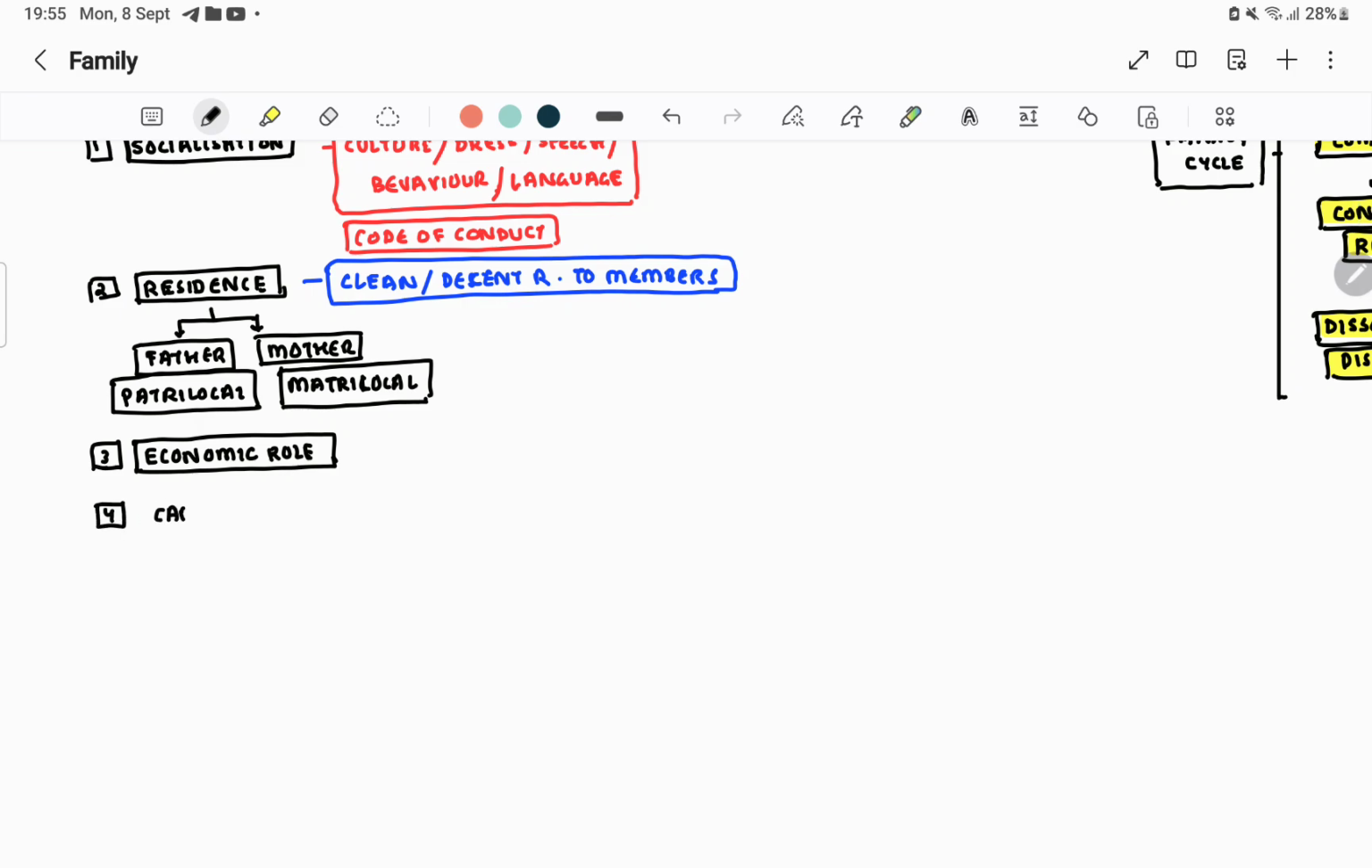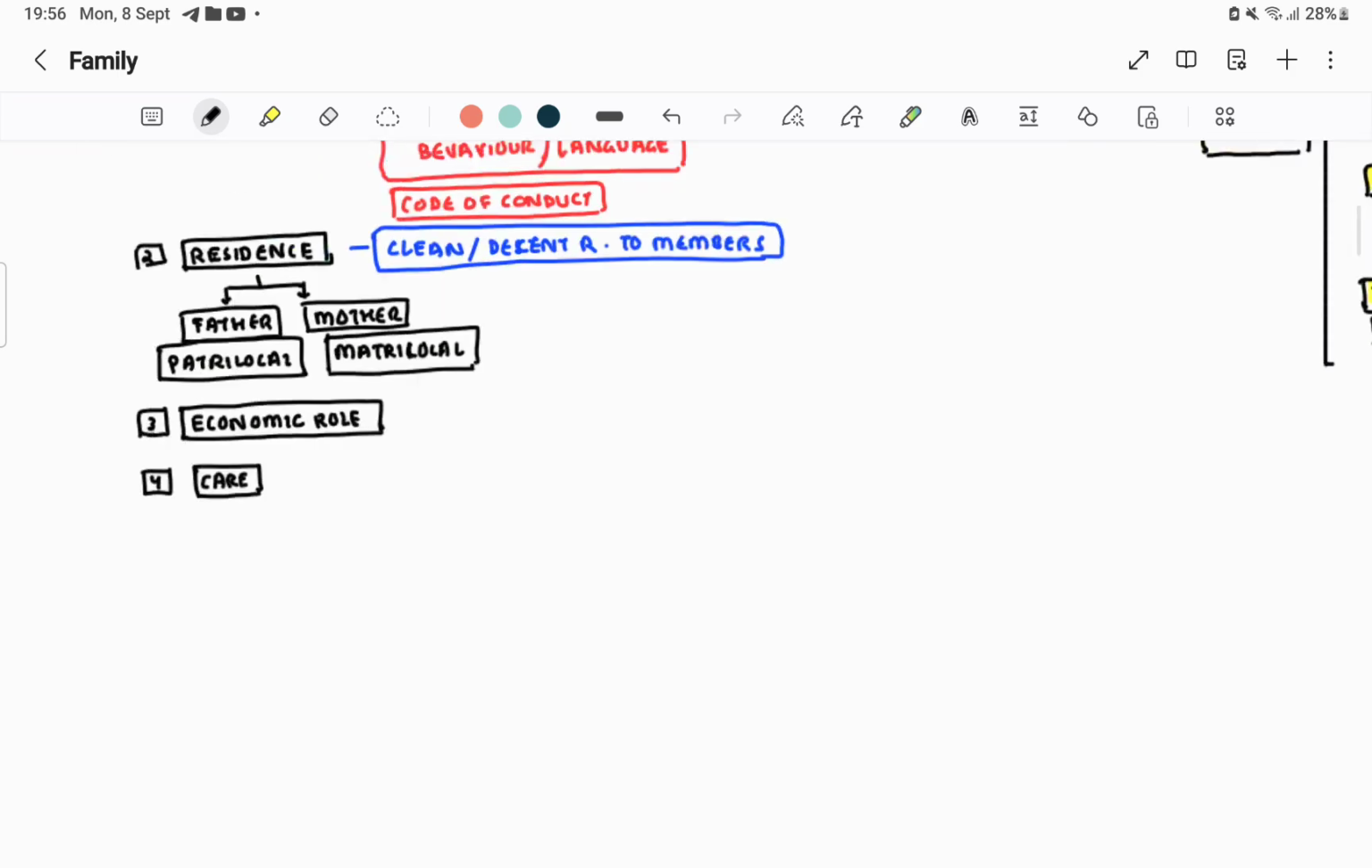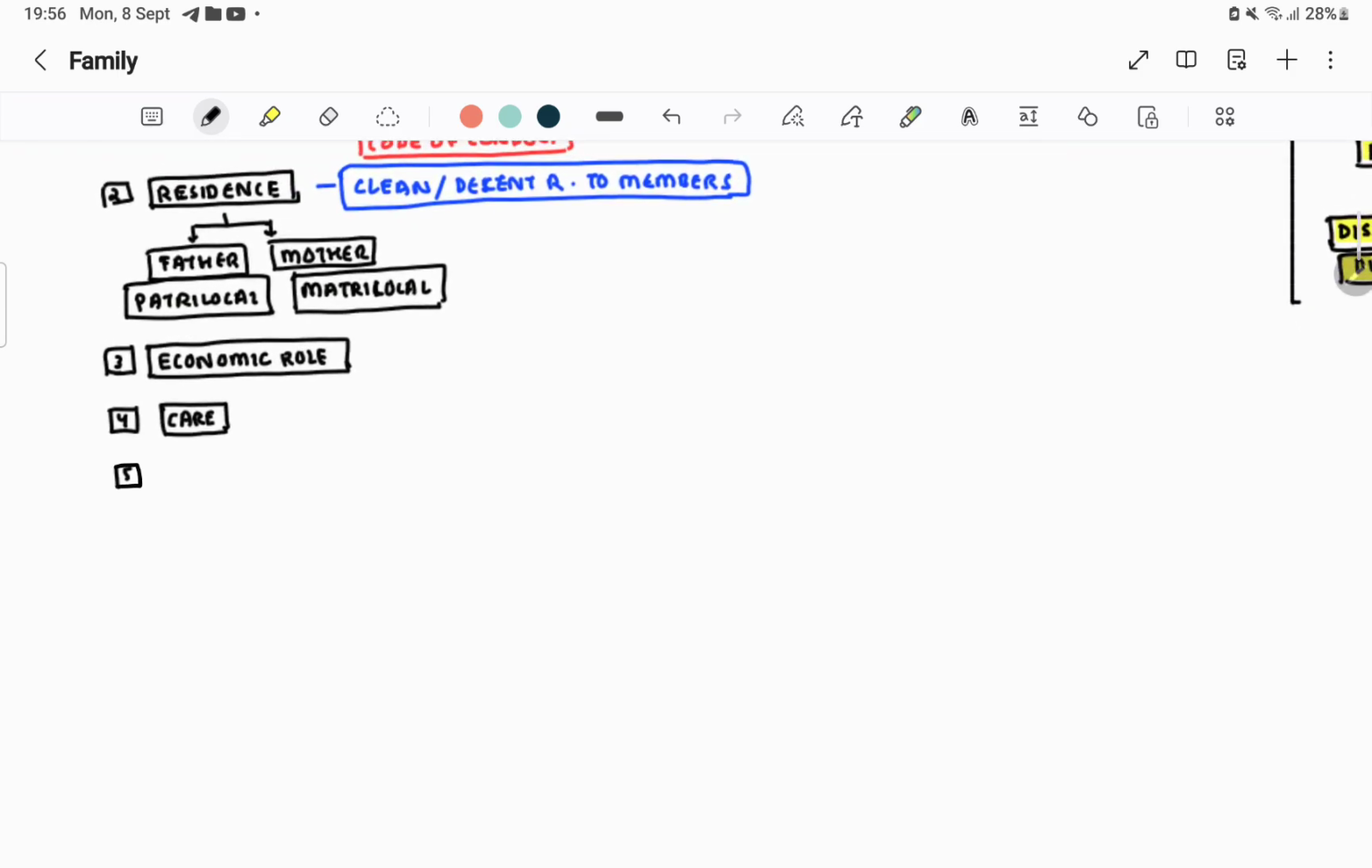Then the last thing is care. A function of family is to provide care: the care of sick and injured persons, the care of handicapped persons, the care of specially abled persons, and mental care, right? When the parents have to counsel their children and take care of their mental needs and all, right? That is the thing. And you can write stabilization of personality.